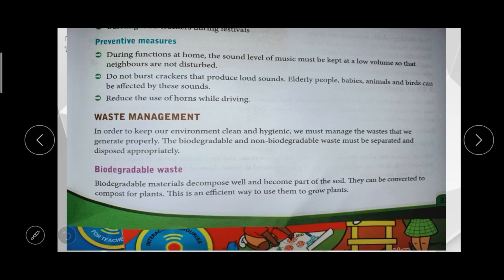First of all, biodegradable waste. What is biodegradable waste? It comes from our homes. Biodegradable waste will decompose easily and become part of the soil, so it can be converted into compost for plants. This compost will help the plants to grow, as it gives some nutrients to the plant.